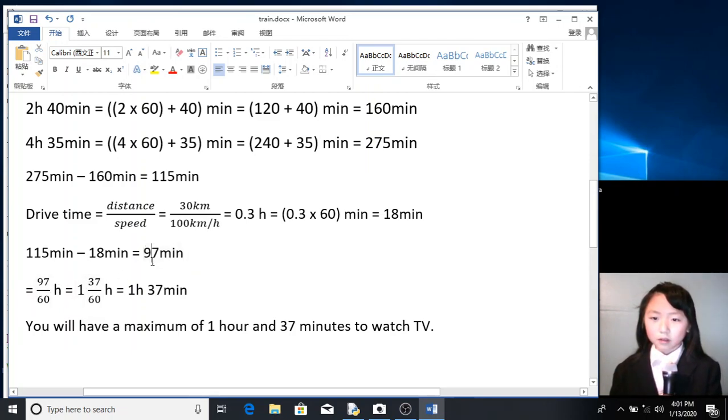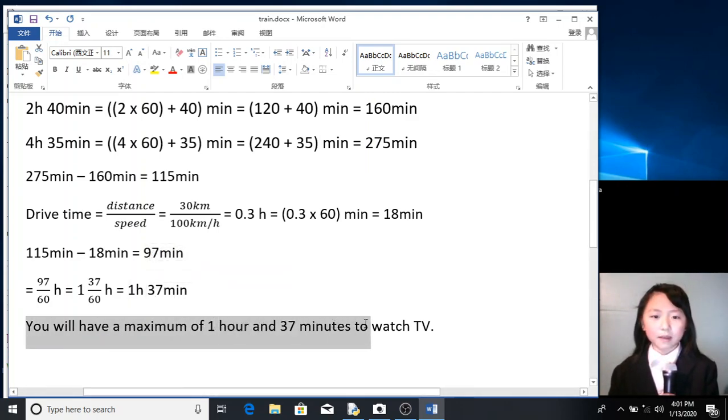So, to convert this to hours, we divide 97 by 60, which equals 1 and 37 over 60 hours, which equals 1 hour and 37 minutes. You will have a maximum of 1 hour and 37 minutes to watch TV.